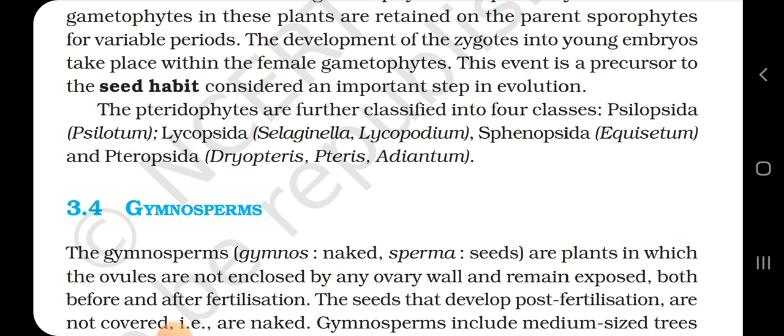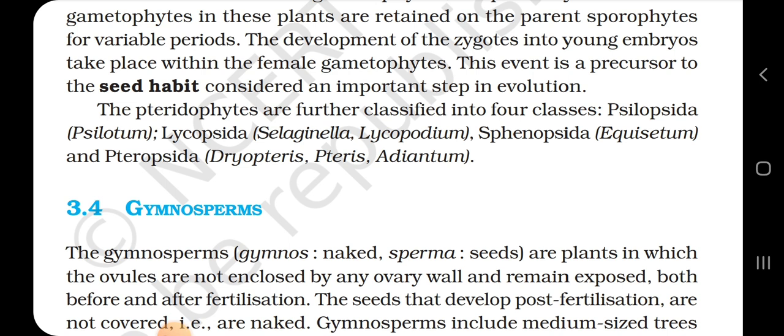The pteridophytes are further classified into four classes: Psilopsida, Psilotum, Lycopsida containing Selaginella and Lycopodium, Sphenopsida containing Equisetum, and the Pteropsida containing Dryopteris, Pteris, and Adiantum.